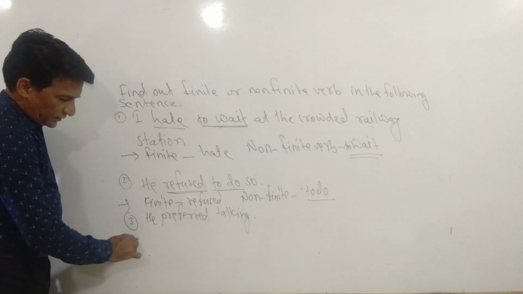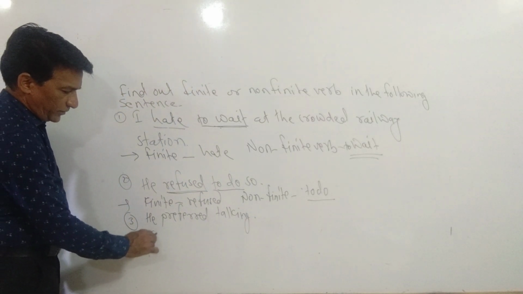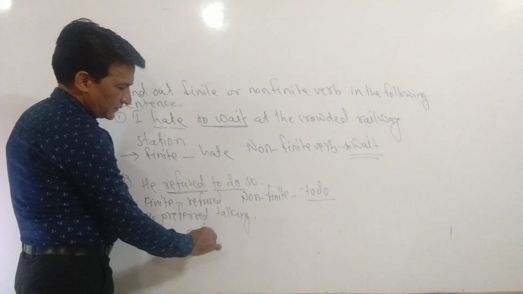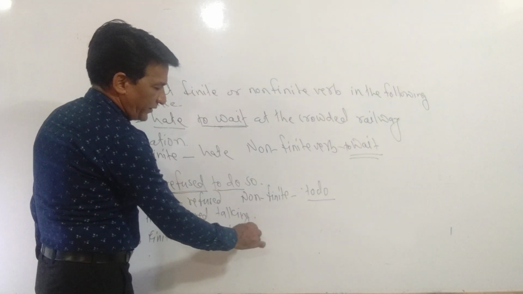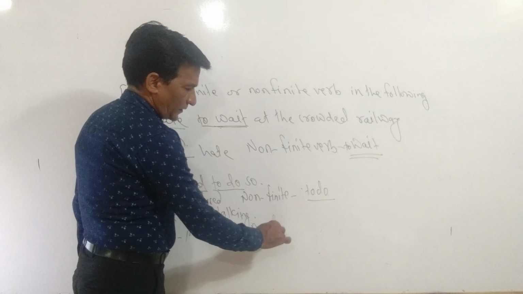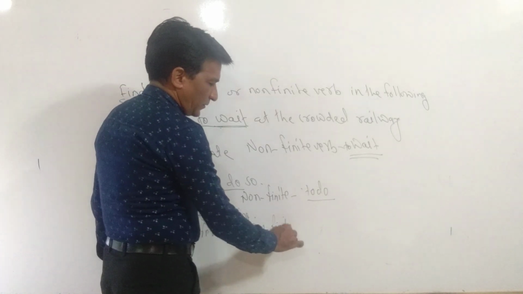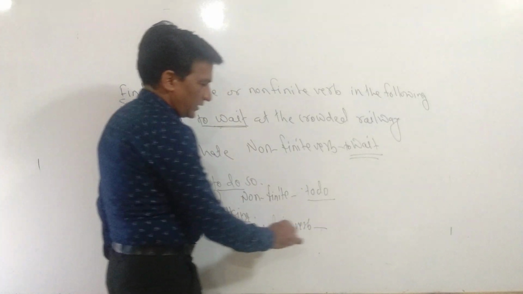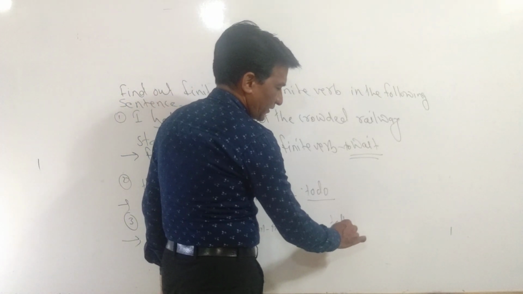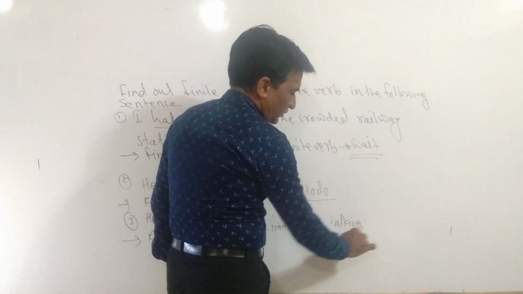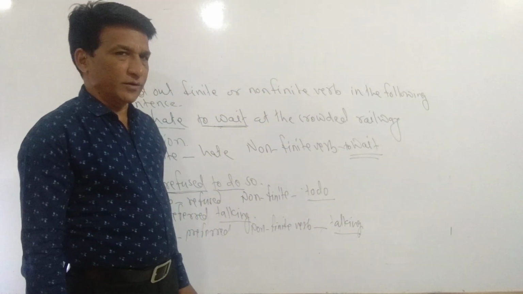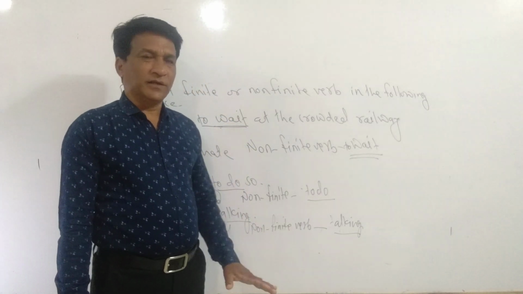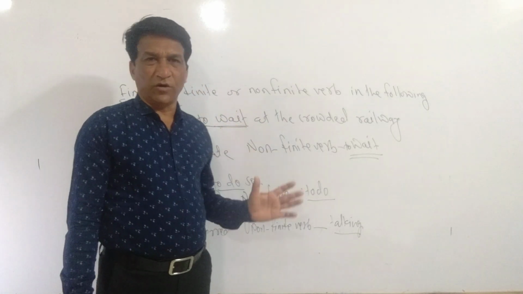In this sentence, finite verb is prepared and non-finite verb is here talking. Here talking is a gerund, so it is a non-finite verb. So in this way, this video will make clear about the types of verb.